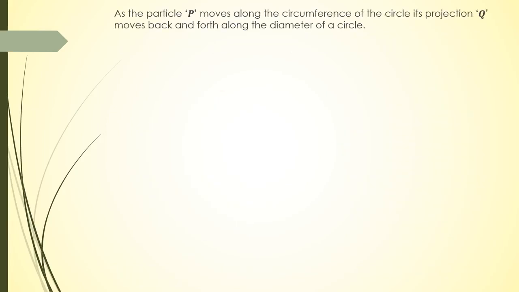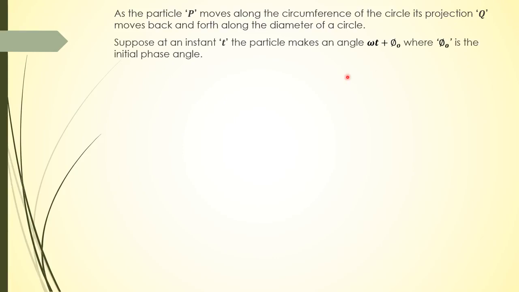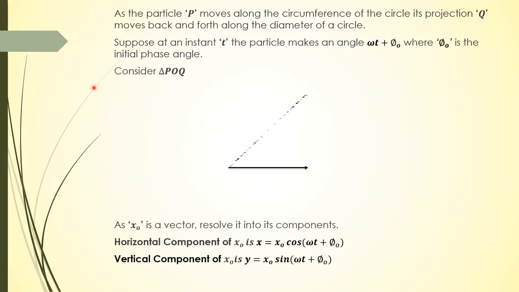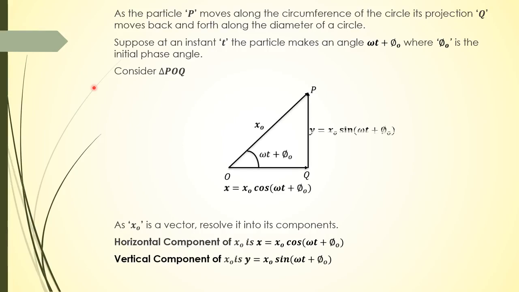So the particle P moves along the circumference of a circle, and its projection moves back and forth along the diameter of the circle. Now at instant t, let the particle make an angle omega t plus phi naught, where phi naught is the initial phase angle. To solve this, we consider a triangle POQ, where O is the center of the circle, P is the position of the particle, and Q is the position of the projection.